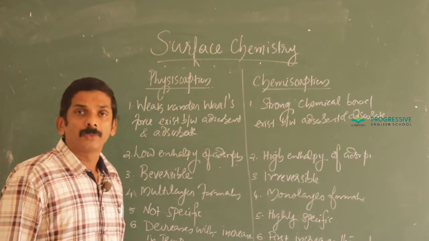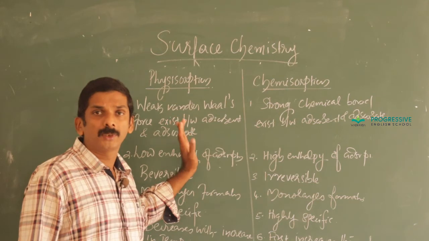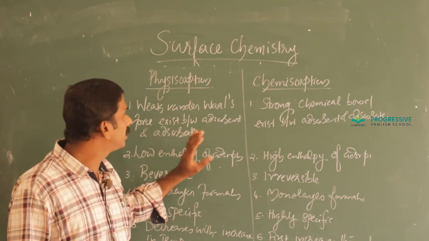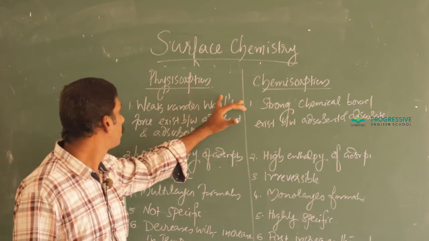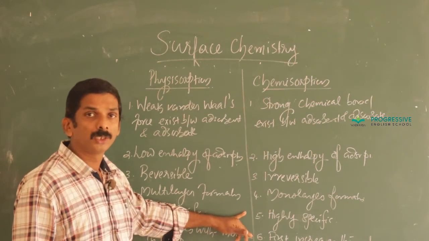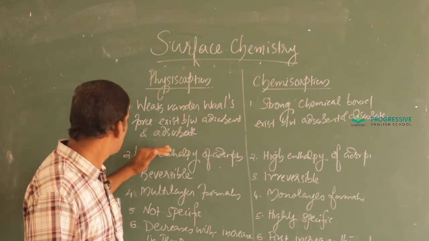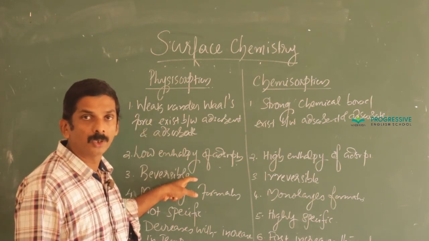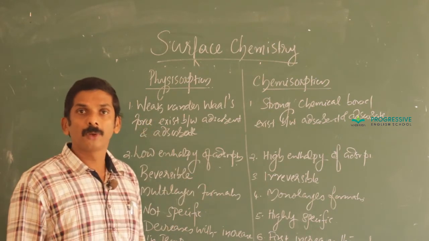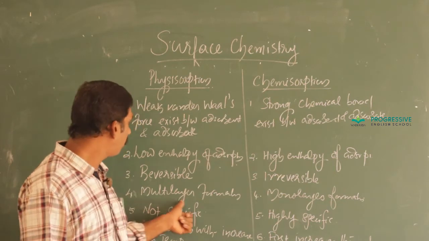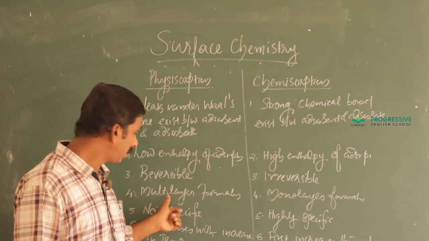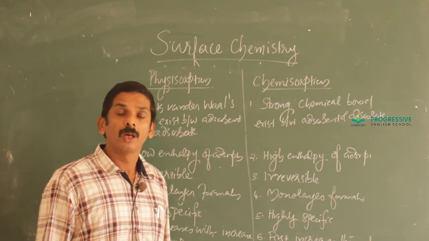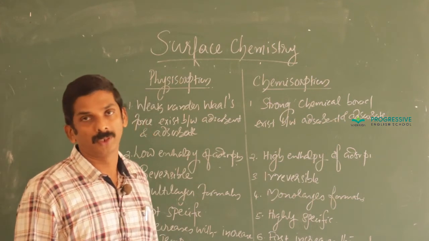If I ask a question like the difference between physisorption and chemisorption, it is better to represent the answer in the form of a table. That is, make two columns and write the respective points. It is easy to evaluate. Okay. If the question is for 2 marks, then you should write a minimum of 4 points. If it is a 3 marks question, you must write a minimum of 6 points.